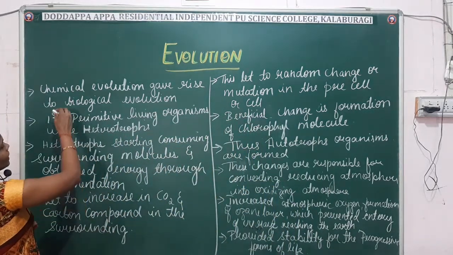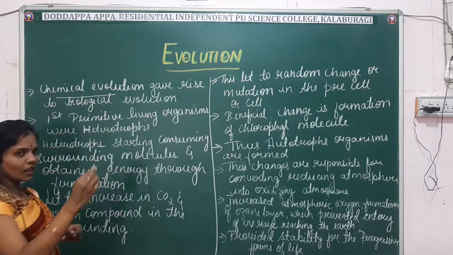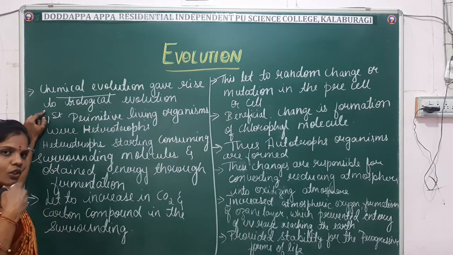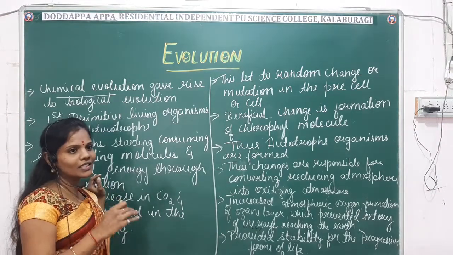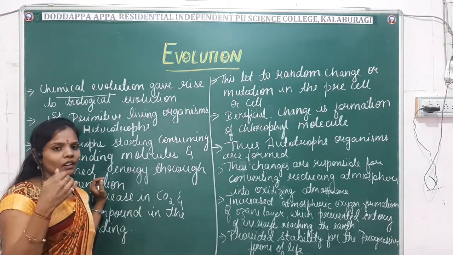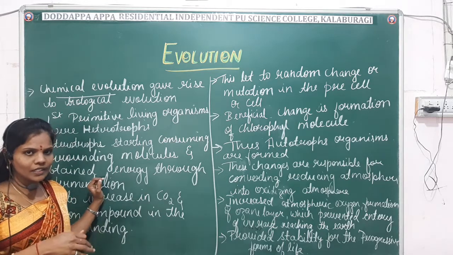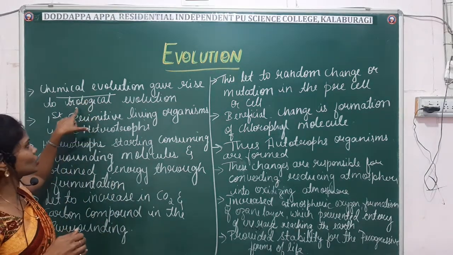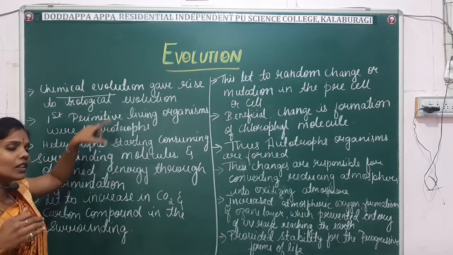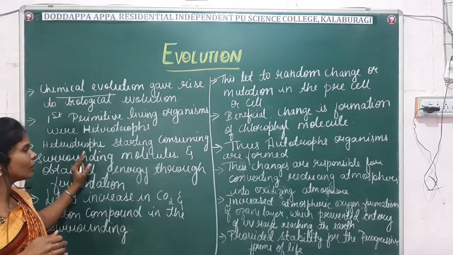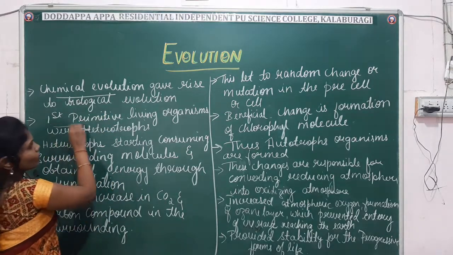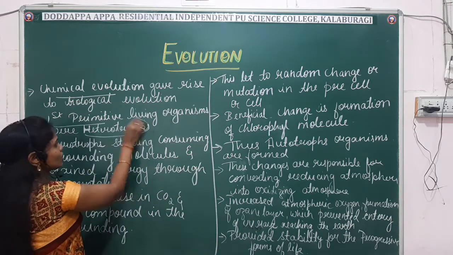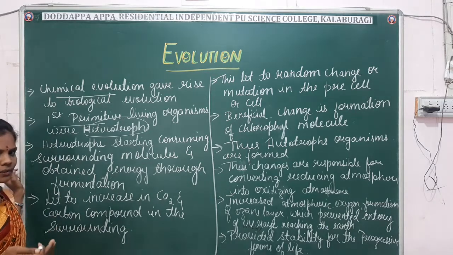Okay, so listen here. After the chemical evolution, it has given rise to the biological evolution. So far, till yesterday's class, we have studied what the chemicals are and how they have given rise to life. This chemical evolution has given rise to the biological evolution. So now we will study what changes will take place. Here, the first primitive life or living organisms were heterotrophs. Heterotrophs means those which depend upon other organisms for food.